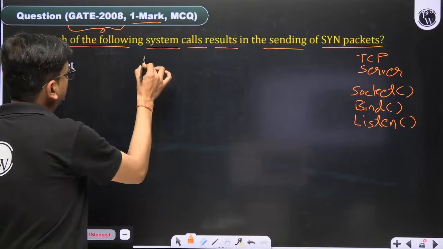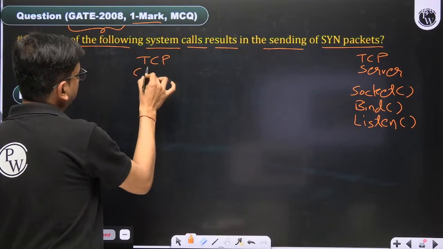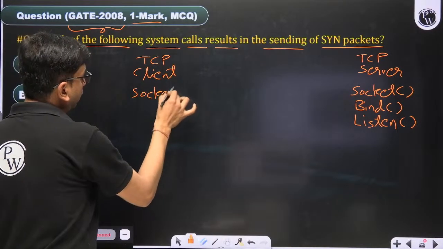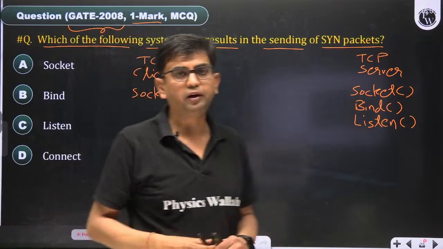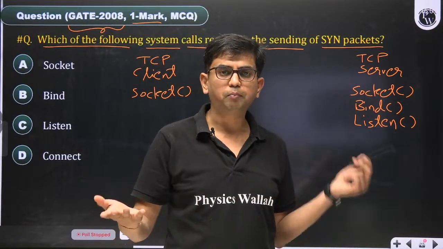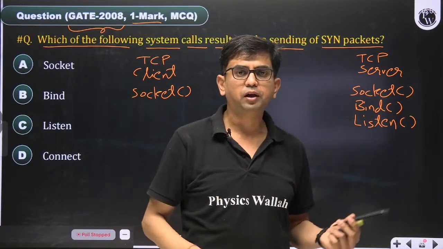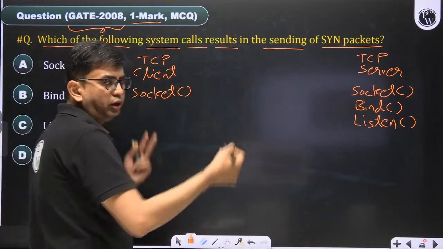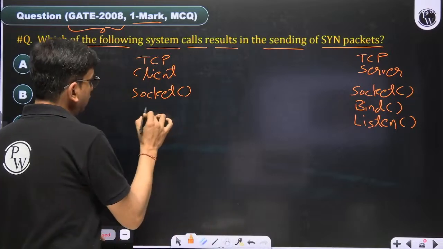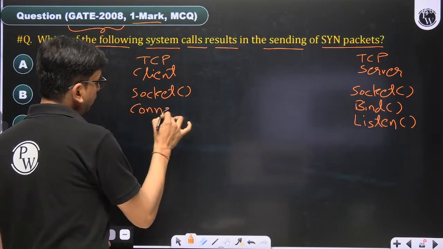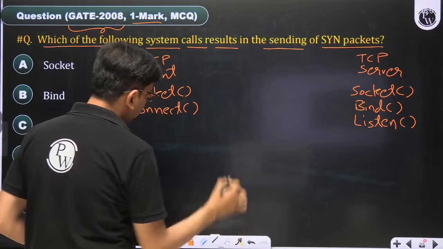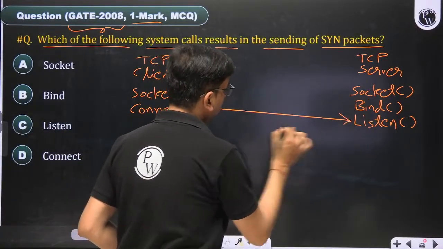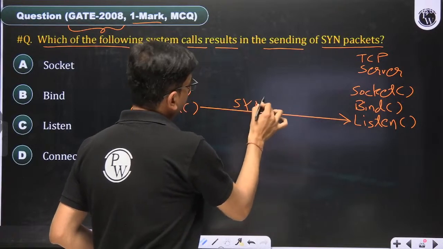Now the TCP client which wants to make a request comes into the picture. First it executes socket and creates a socket on its own machine with the help of the operating system. It requests the OS using the system call, create a socket for me. The OS assigns a dynamic, ephemeral port number. No need to call bind here like earlier. Directly we have to call connect, and this connect system call makes and sends the SYN packet.